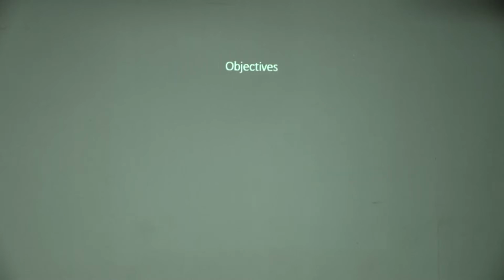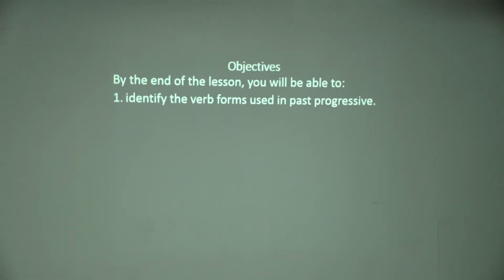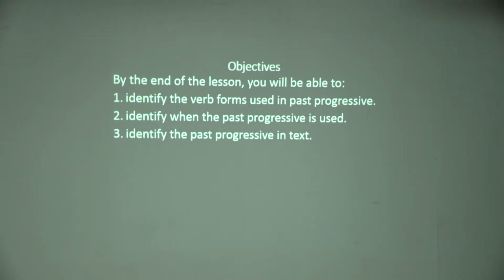Today we are going to be looking at the past continuous or the past progressive. The objective of our lesson for the day would be: 1. To identify the verb form used in the past progressive. 2. To be able to also identify the past progressive when it is used in a text. We should be able to identify that. And then we shall also be interested in identifying the past progressive in terms of its usage.